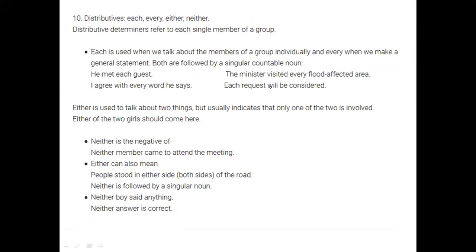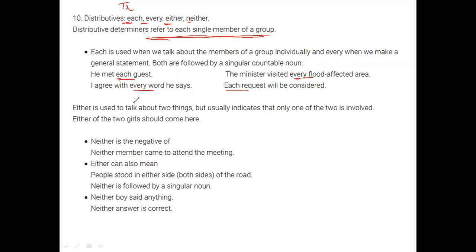And then we have distributives. If you see distributives, they start with all E's, just like demonstratives where you can see TH. So referring to each member of a group, where we can see each, every, or each used individually in a sentence, where we can make a general statement while talking about any particular member of a group. Okay. Each and every are followed by a single countable noun. So there should be a single countable noun in front of it.